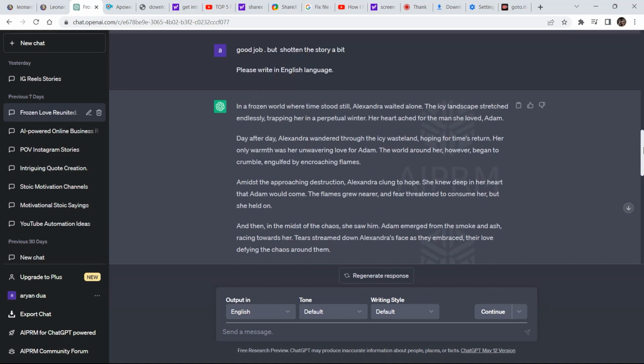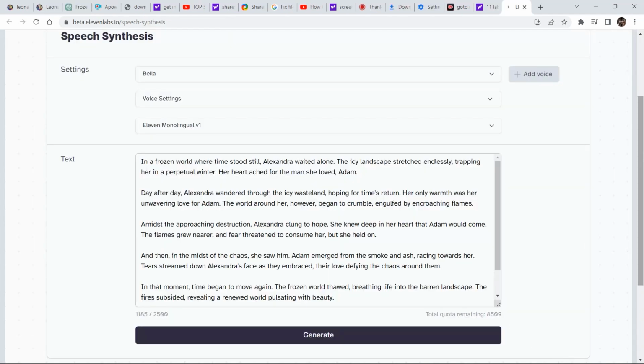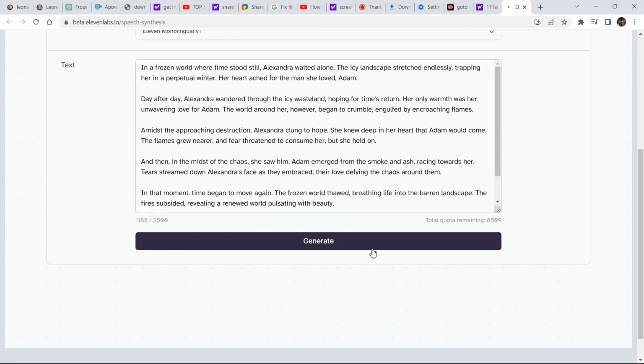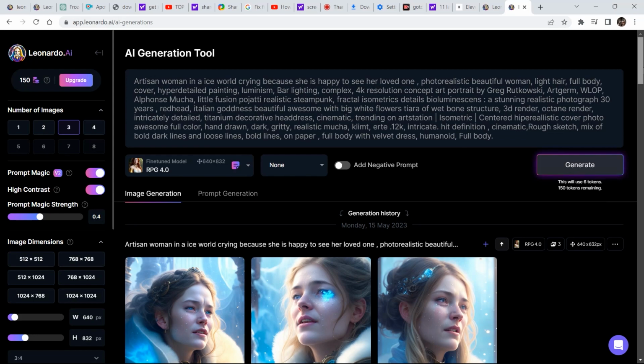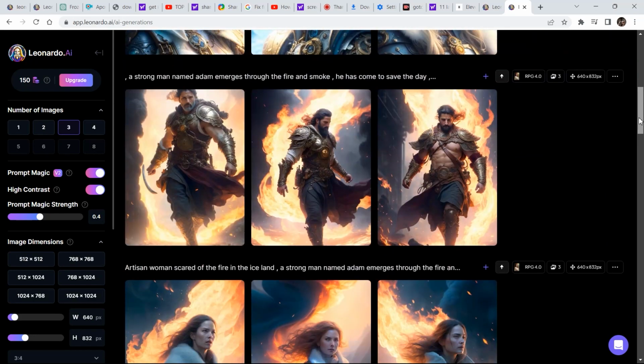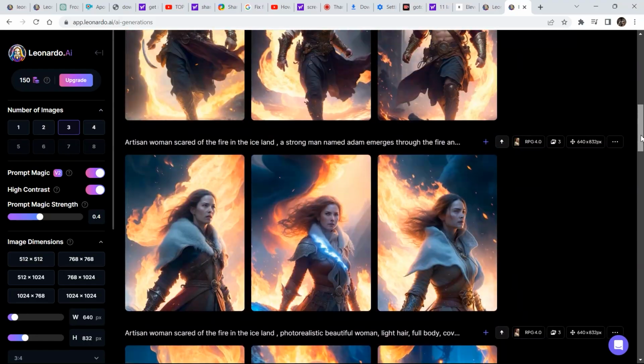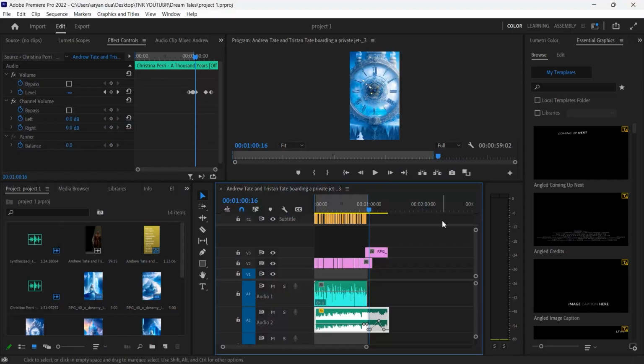It generated the story. Then I came to 11 Labs and pasted the story, selected a voice, and then clicked on generate, and it generated the voiceover. To generate the artwork, I used leonardo.ai. So these are all the images that I used in that short reel that I made. Then I came to Premiere Pro and compiled everything, and this is what the result looks like.